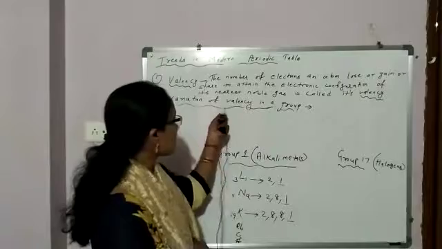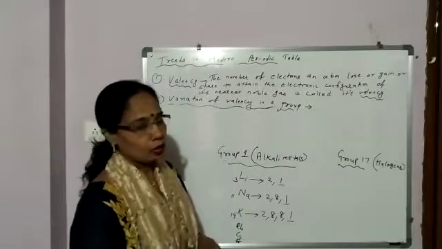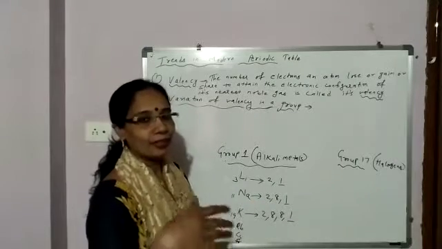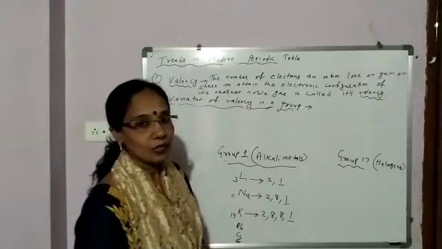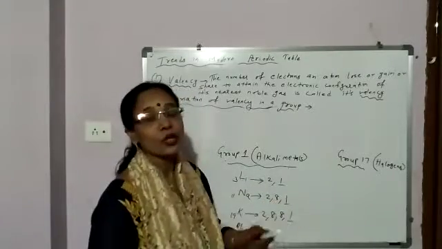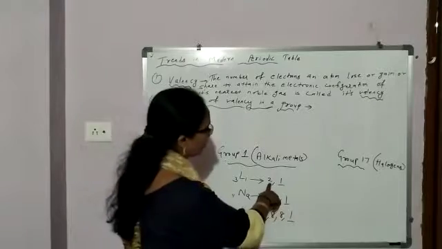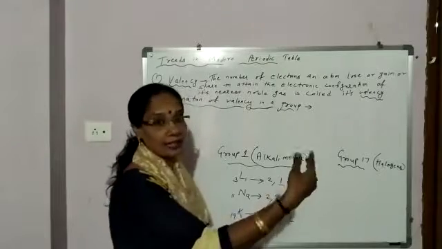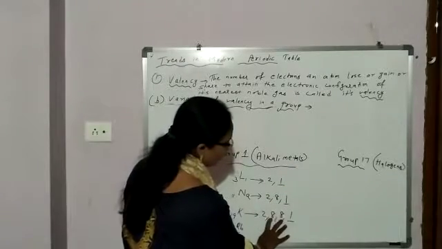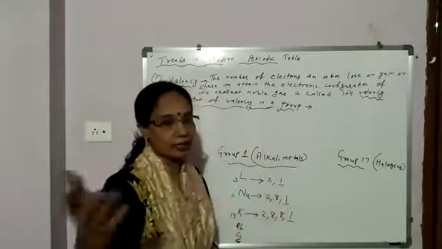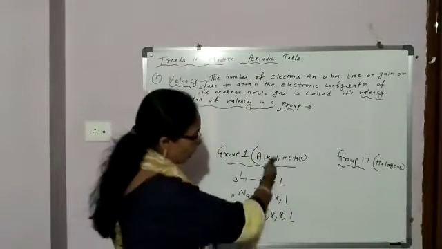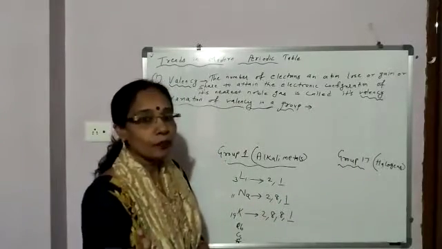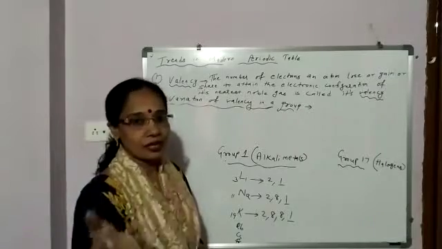So here we are going to discuss the variation of valency. These elements have one electron in their outermost shell. So to attain the electronic configuration of the nearest noble gas, they will lose one electron. Then the outermost shell will become 2 like helium, then 2 plus 8, 10 like neon. And if it loses one electron, 8 in the outermost shell becomes 8 like the nearest noble gas. So all the elements of group 1 will lose one electron to attain the electronic configuration of the nearest noble gas.